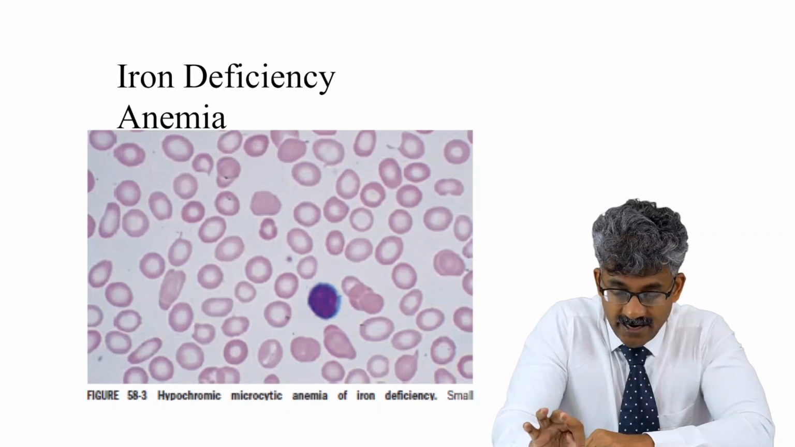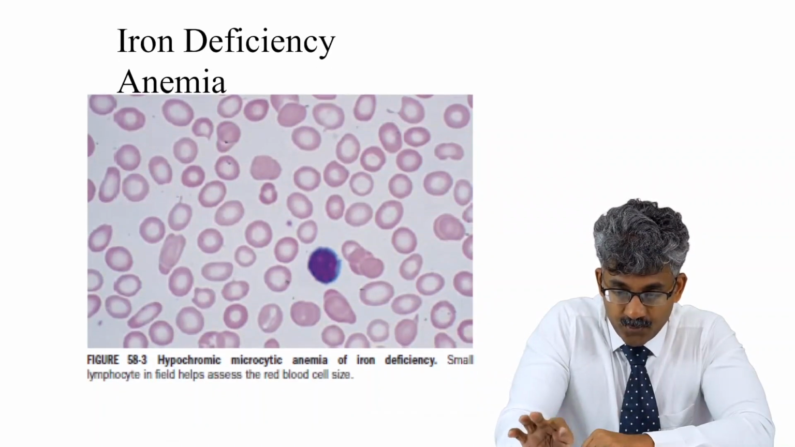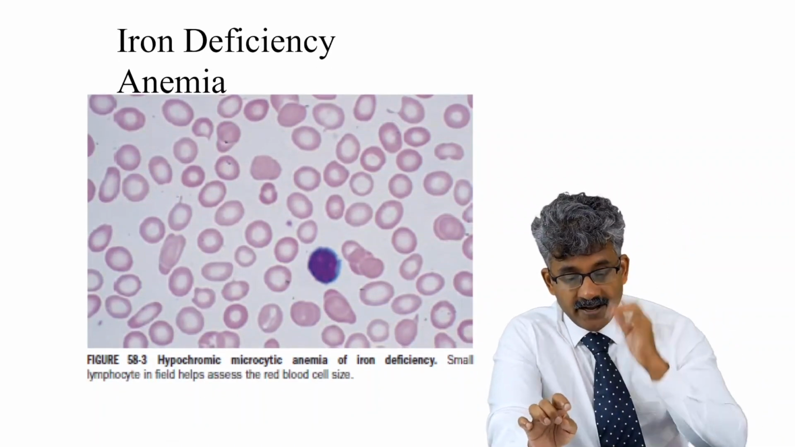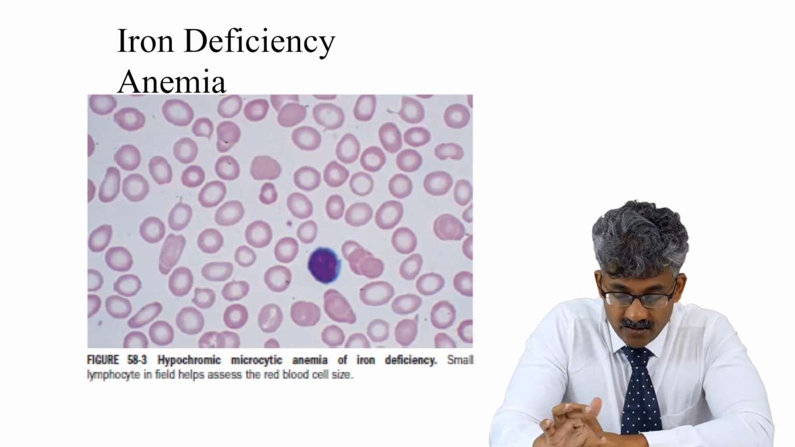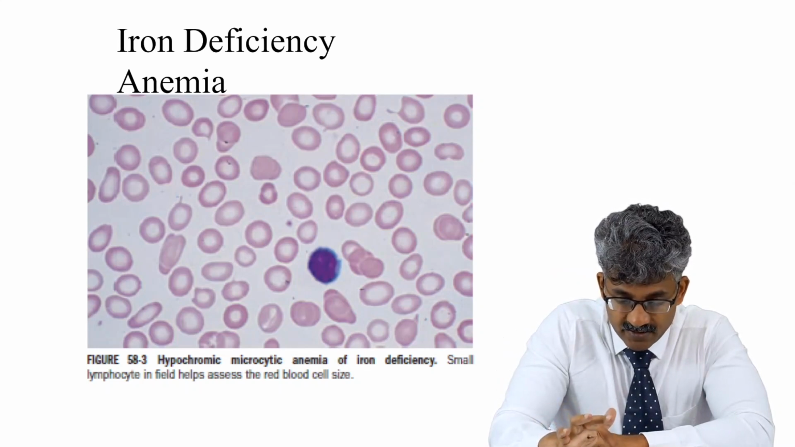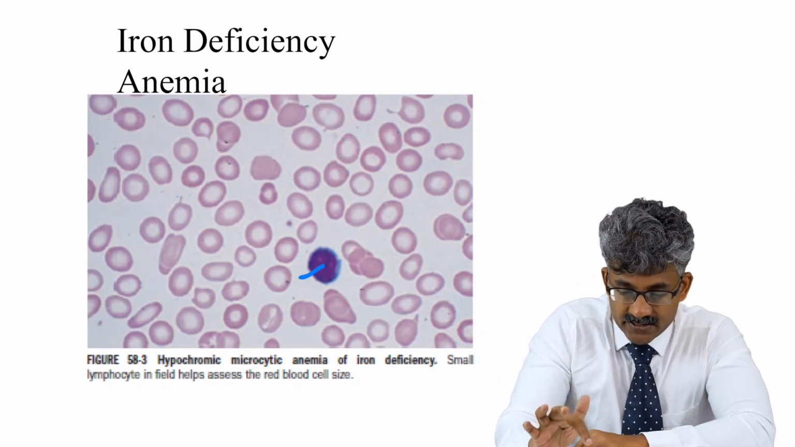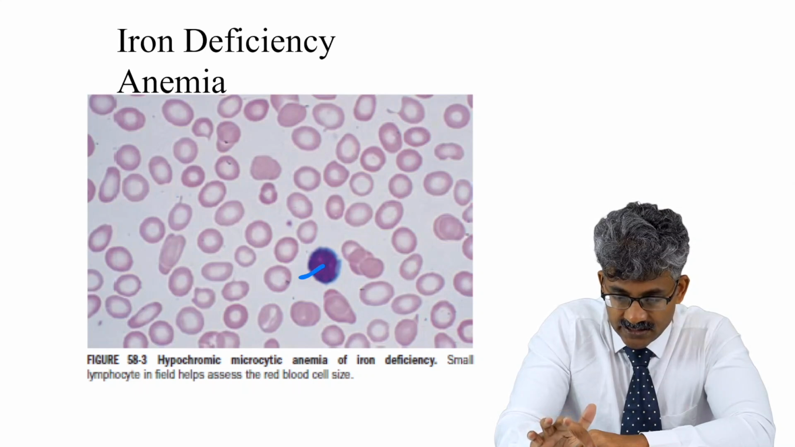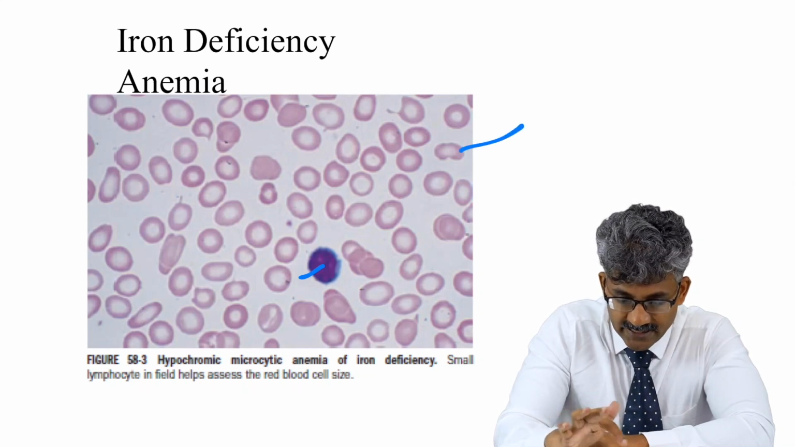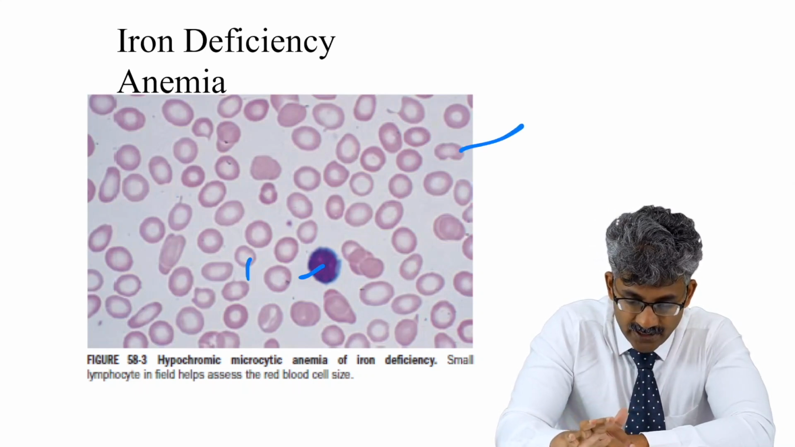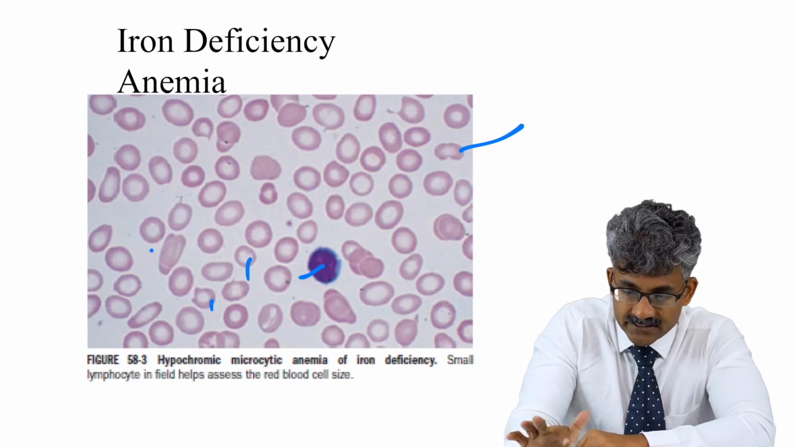So this is iron deficiency anemia, hypochromic microcytic anemia of iron deficiency. Here you can see a small lymphocyte in the center of the picture, whereas the cells are hypochromic and small in size. Here you can make out they are very small, a hypochromic and microcytic picture in iron deficiency anemia.